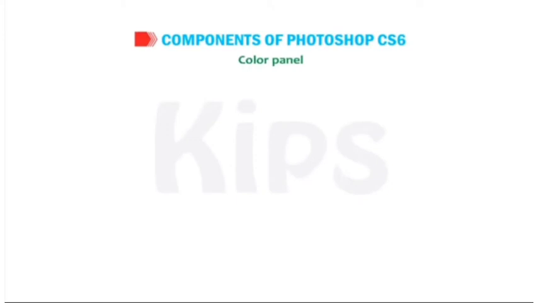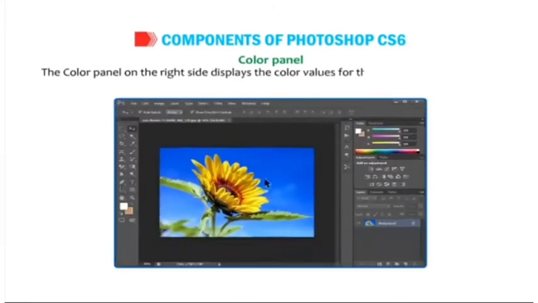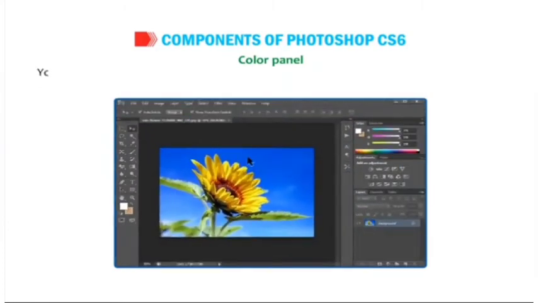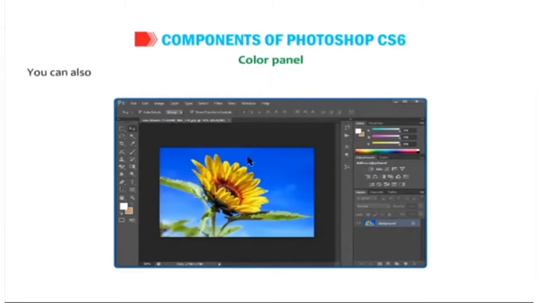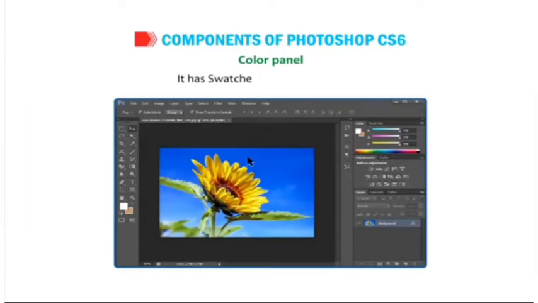Color panel. The color panel on the right side displays the color values for the current foreground and background colors. You can use the sliders in the color panel to change the foreground and background colors using different color modes. You can also select a foreground or a background color from the spectrum of colors displayed at the bottom of the panel. It has a Swatches tab to the right of it.